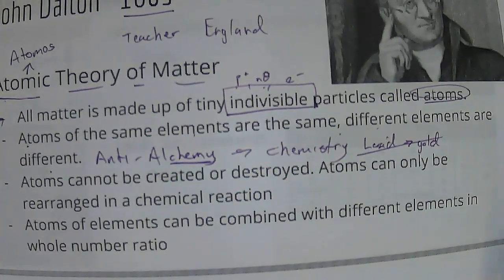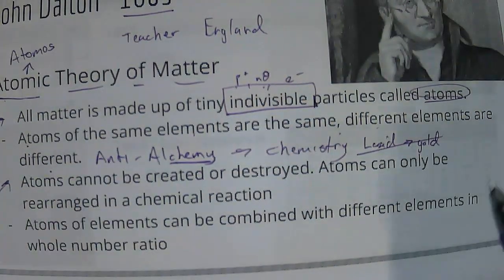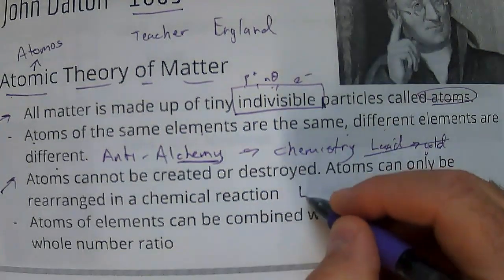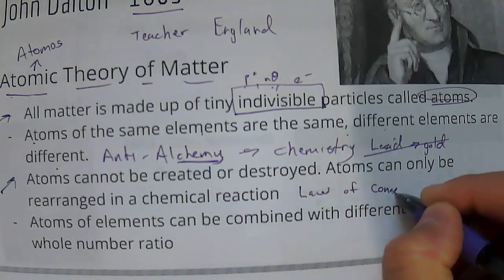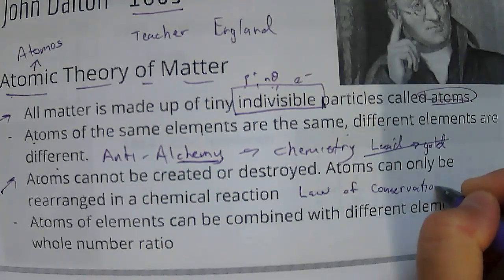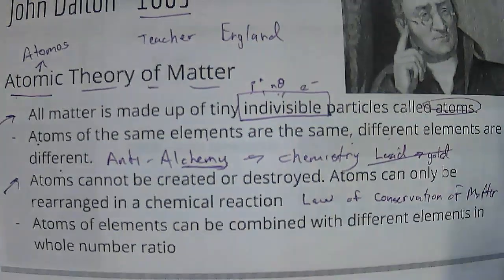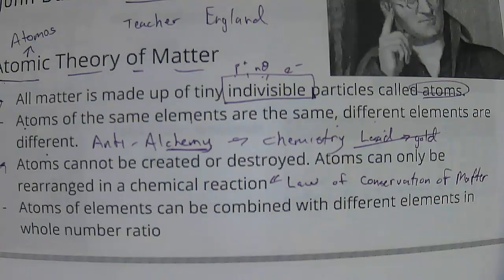Okay, another thing that he realized, that there were some people doing research around this. Okay, atoms cannot be created or destroyed. Okay, they only are rearranged. And so this is the law of conservation of matter. Okay, and so this is still valid today.